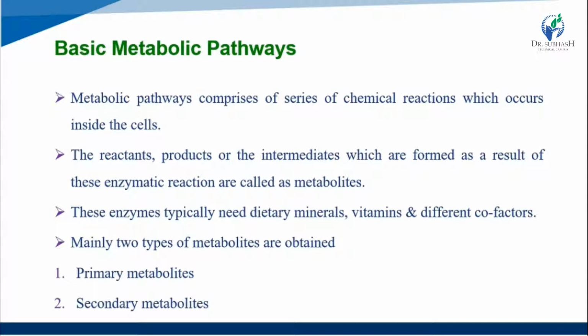There are mainly two types of metabolites: first the primary, and second the secondary metabolite.